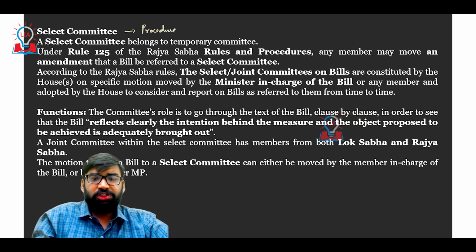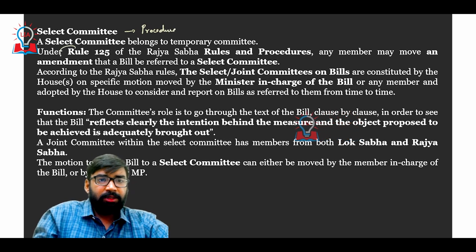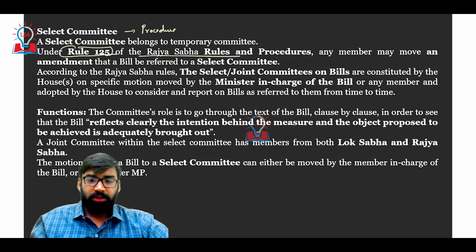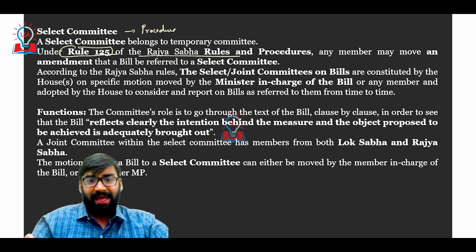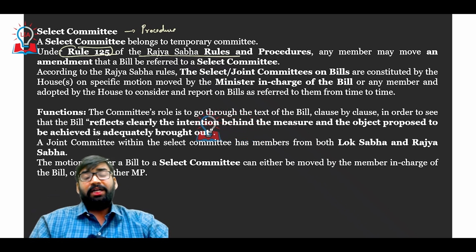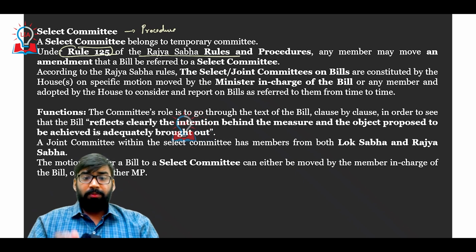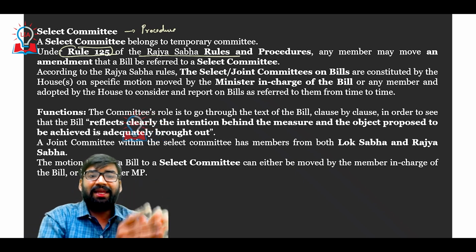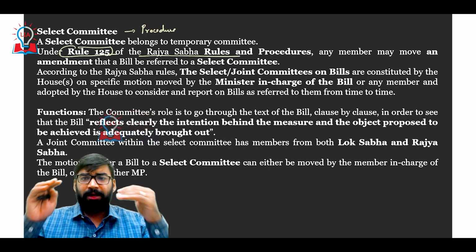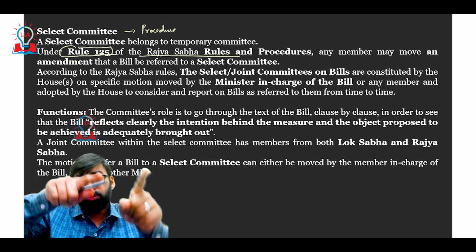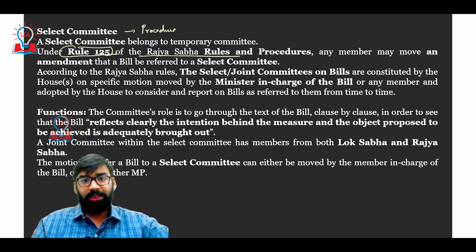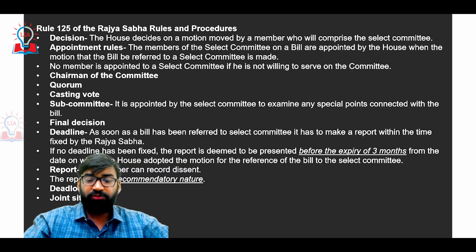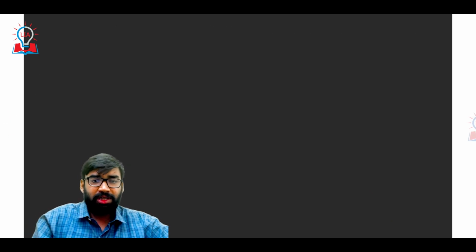Okay, so the procedure of select committee is given in Rule 125 of the Rajya Sabha rules and procedure. Now, what does it say? Any member may move as an amendment that a bill be referred to a select committee. Now, how are select committees formed? For that, a motion has to be moved. Getting my point?